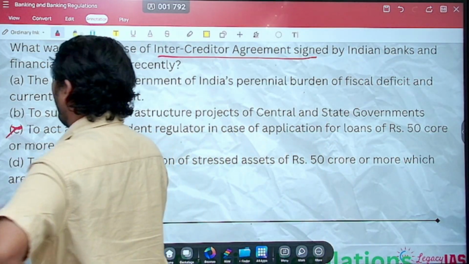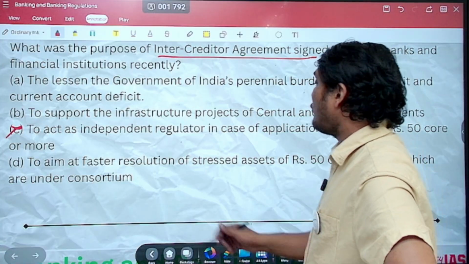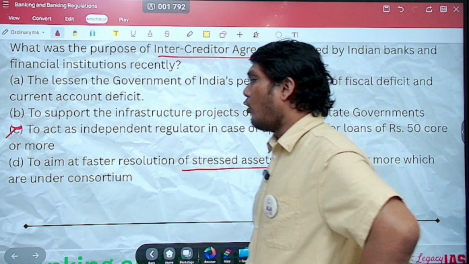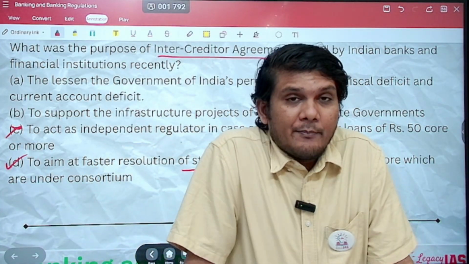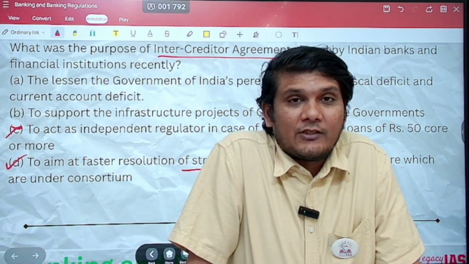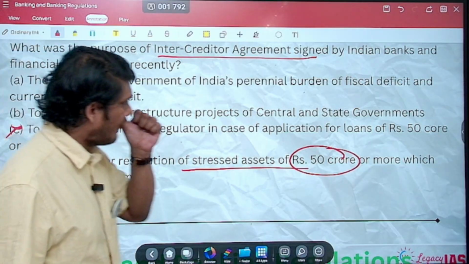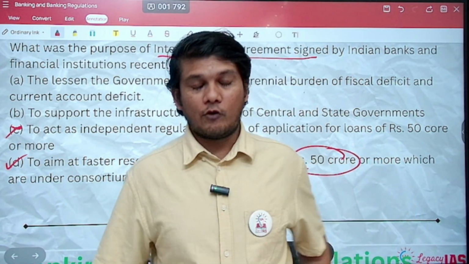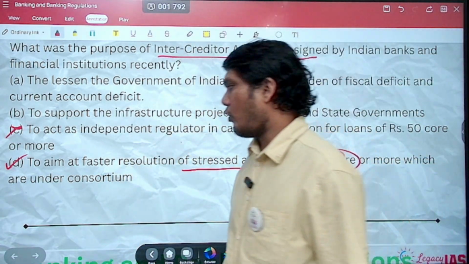You have RBI already. Option D, to aim at faster resolution of the stressed assets of rupees 50 crore or more which are under consortium. Absolutely right. This agreement was with respect to faster resolution of the stressed assets amounting to 50 crore rupees or more. That is what the agreement was all about. So all you need to know is what the agreement is all about.